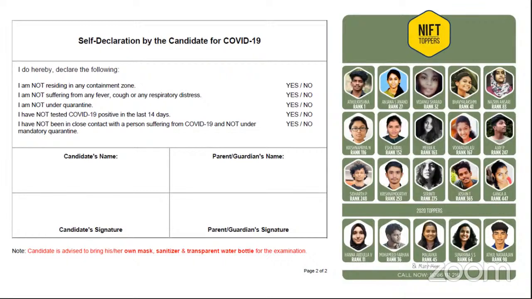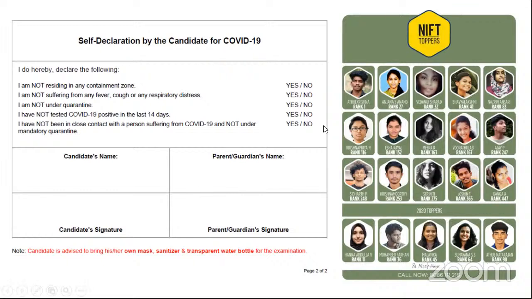And I have printed the self-declaration just behind the admit card. See, probably you might have to submit the self-declaration form, so in that case, it could be an issue. If possible, please do take a printout. Then you have to bring your own mask, obviously, sanitizer and a transparent water bottle if it is required. You can also carry that. Regarding the board, they have only mentioned a writing board. So if you have a transparent writing board, it's better. Or a writing board which doesn't have anything written on it should work out.